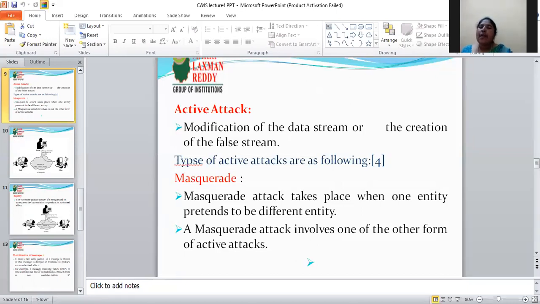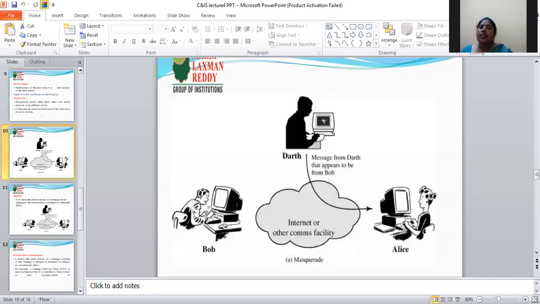See the masquerade diagram. Here Bob is the sender and Alice is the receiver in the communication channel on the network. Bob did not send any message, but Alice received a message from Bob.